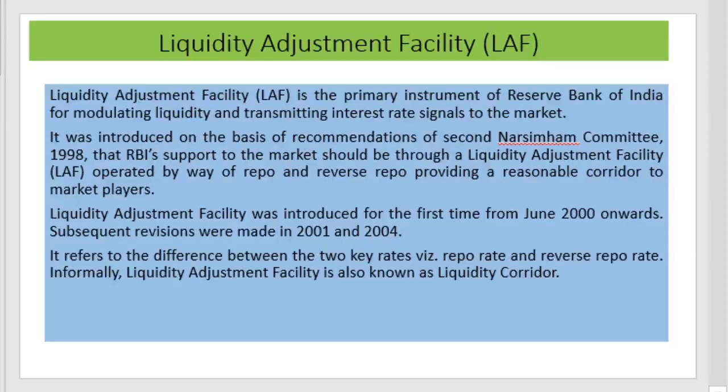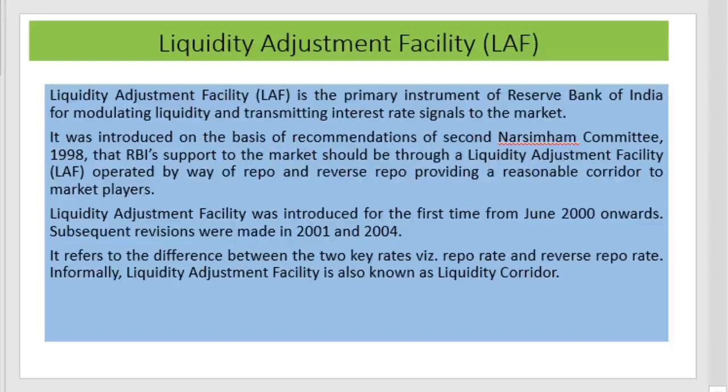Accordingly, the liquidity adjustment facility was introduced for the first time from June 2000 onwards, and subsequent revisions were made in 2001 and 2004. The facility refers to the difference between two key rates, as we have already mentioned, the repo rate and the reverse repo rate.